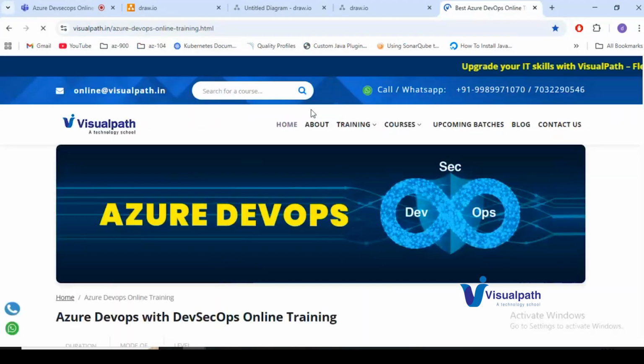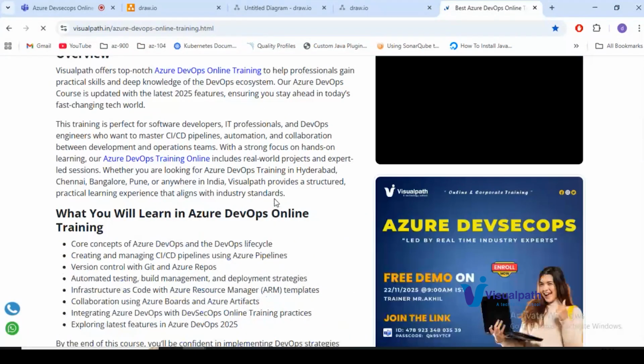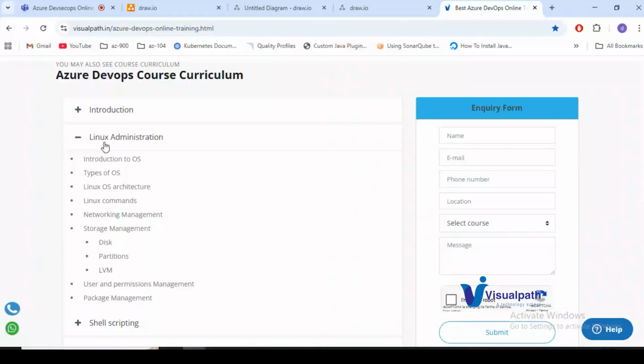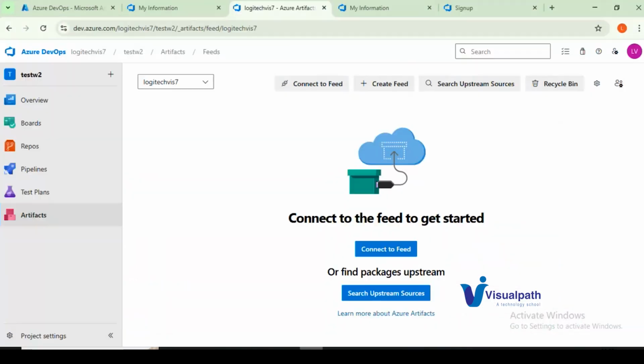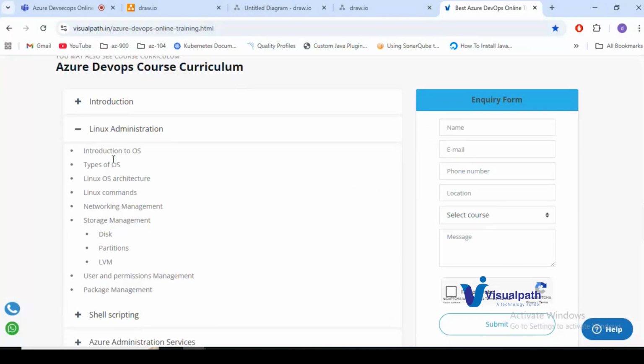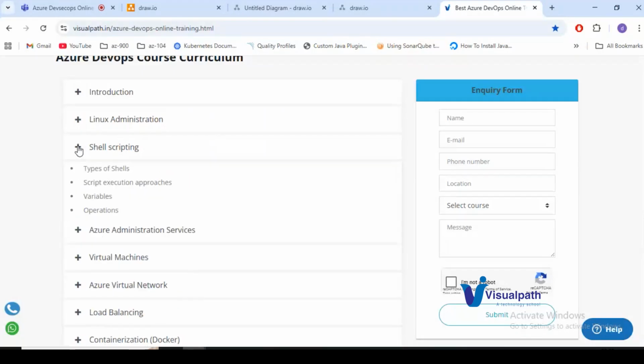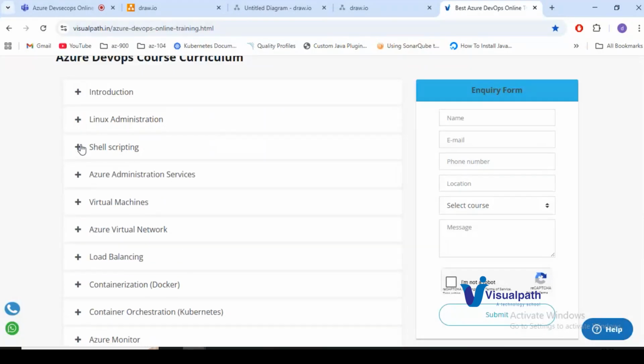This is the course plan we are trying to offer you. If you go down below, these are the course curriculum. You can go through this course curriculum. Everything will start with Linux only. Without Linux, you can't write the pipelines and you can't perform the automations and all these things. So Linux should be there. That's why we have included Linux and shell scripting. Basic shell scripting will be taught here.